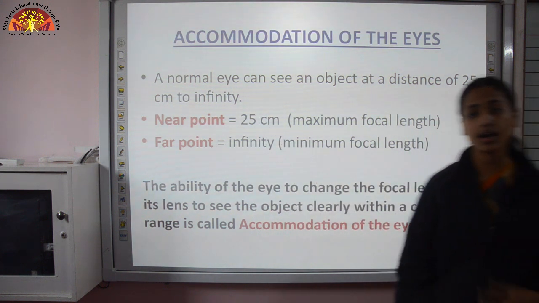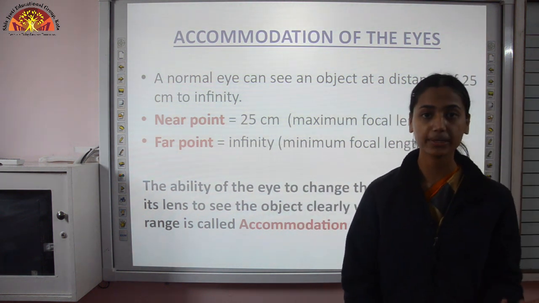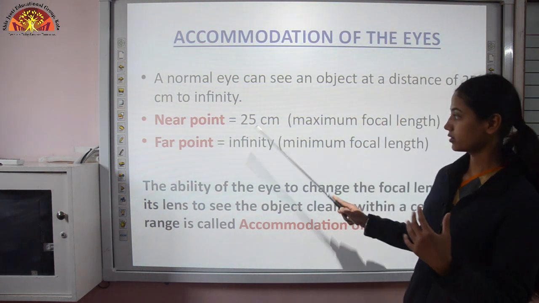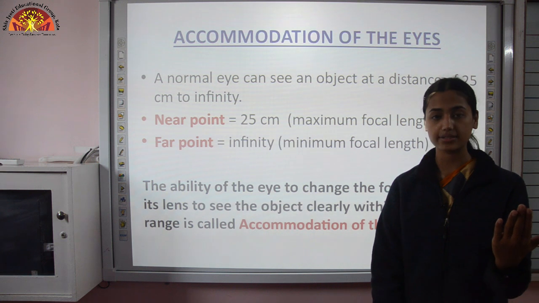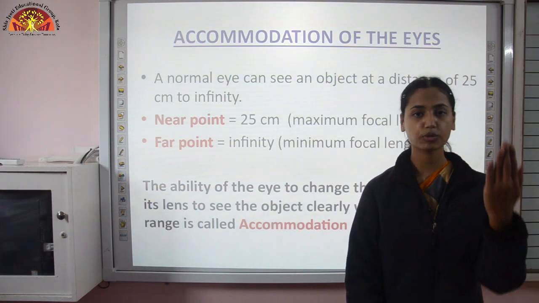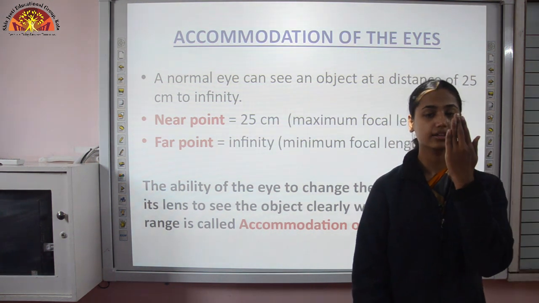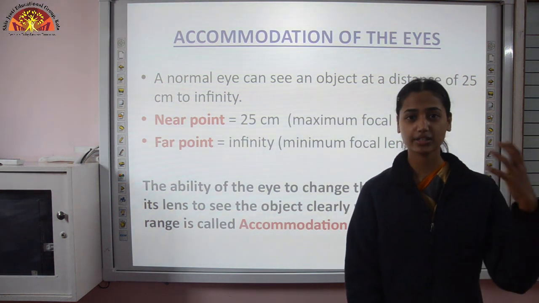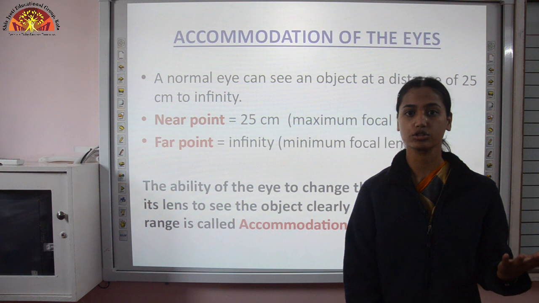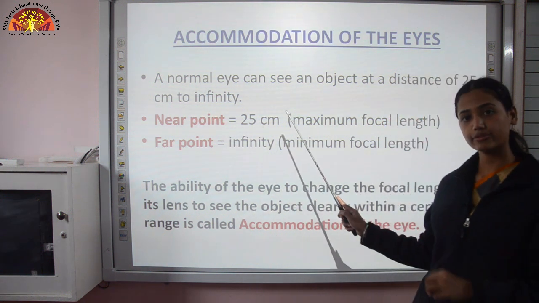That is why you are asked to hold your books or copies 25 centimeter away from your eyes. If you keep your book closer and try to read, then you will see that the images blur and it will give stress to your brain also, because your near point is 25 centimeter.